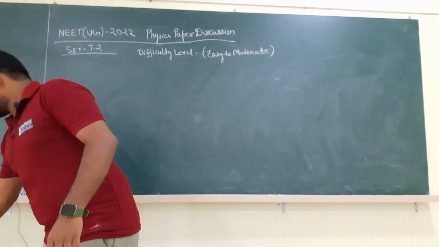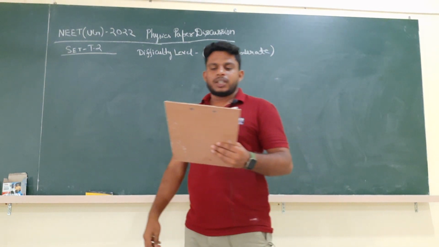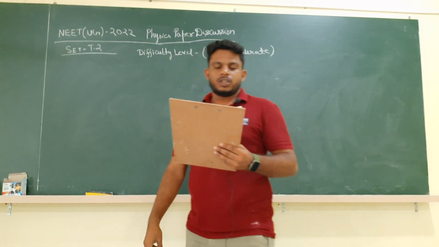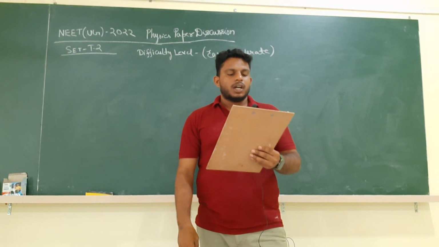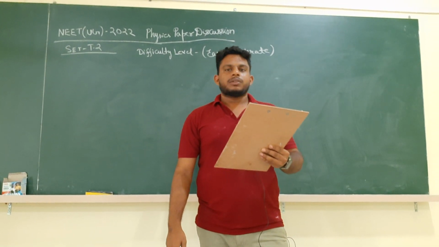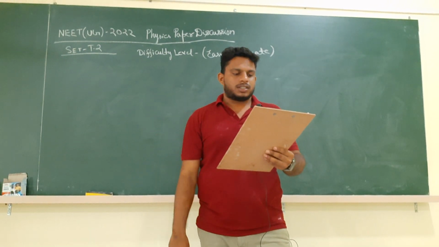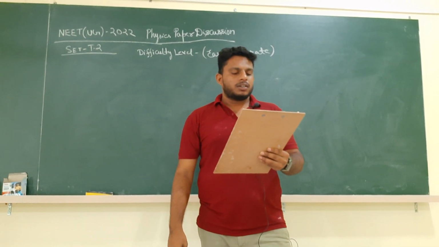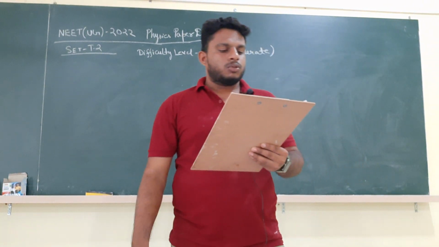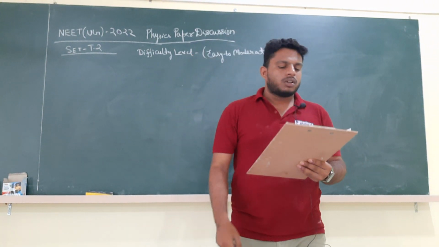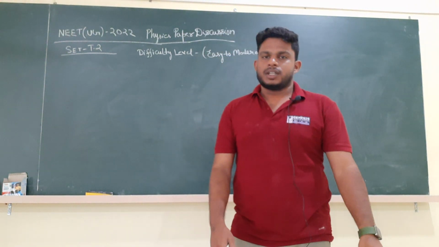Okay, physics paper of NEET 2022. So it is the first question of set number T2. The question says that there are two hollow conducting spheres of radius R1 and R2, and R1 is greater than R2, and they are having equal charges. Then they are asking the potential. Option 1, more on smaller sphere. Option 2, equal on both the spheres. Option 3, dependent on the material property. Option 4, more on bigger sphere.